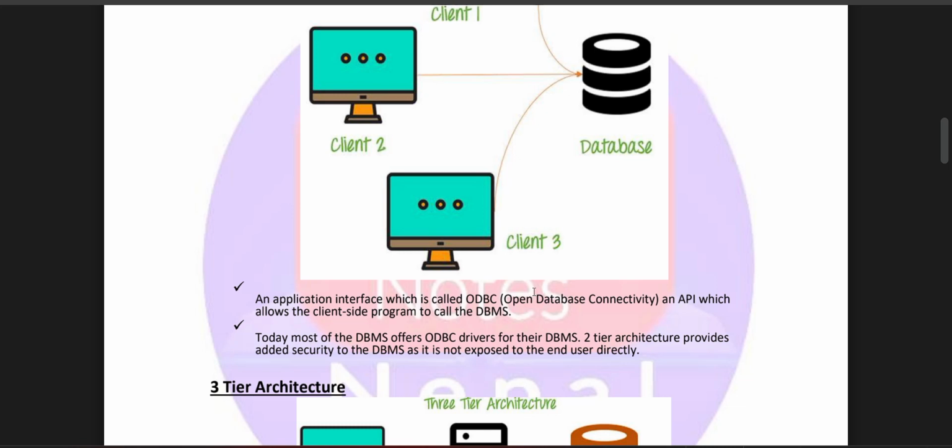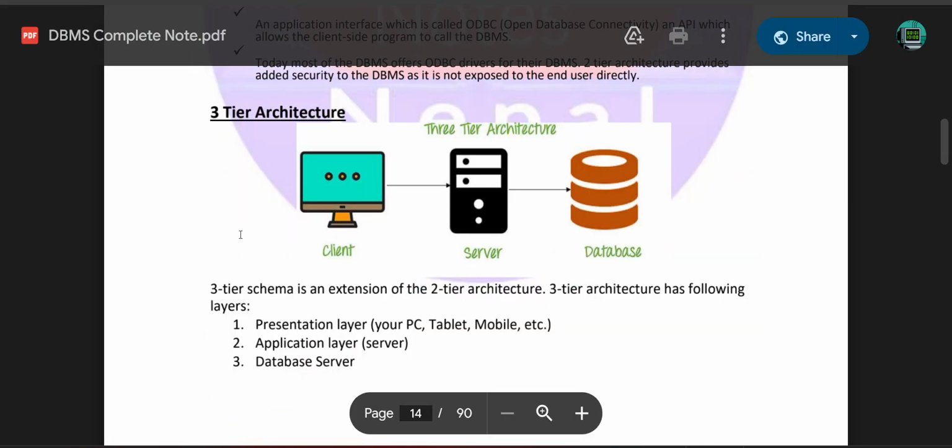Today, most DBMSs offer an ODBC driver. For the DBMS, two-tier architecture provides added security, as the DBMS is not exposed to the end user directly.